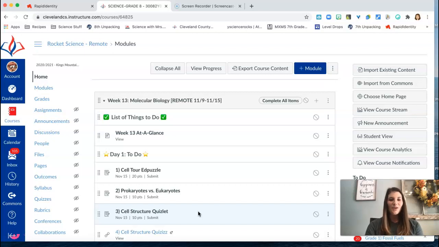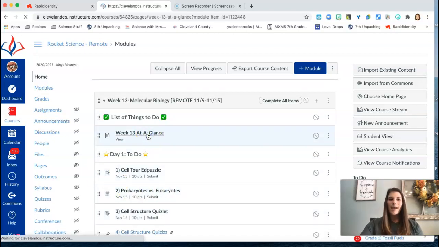So this week is week 13 and our new unit is called Molecular Biology. In this unit, we will review cells and the parts of cells. We'll talk about photosynthesis and cellular respiration, and we will finish out the unit with some healthy living and diet type information.